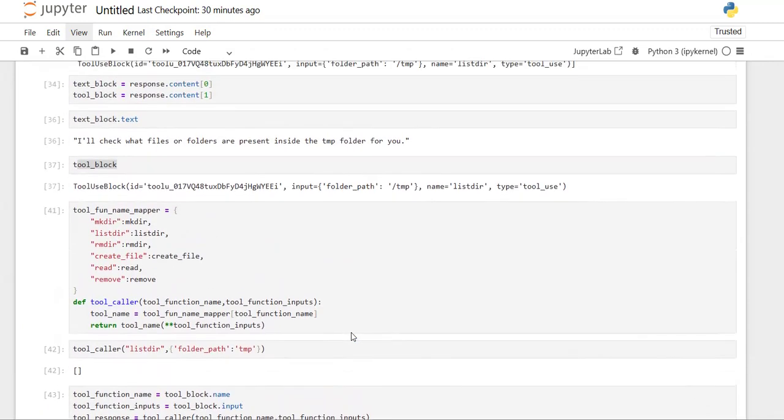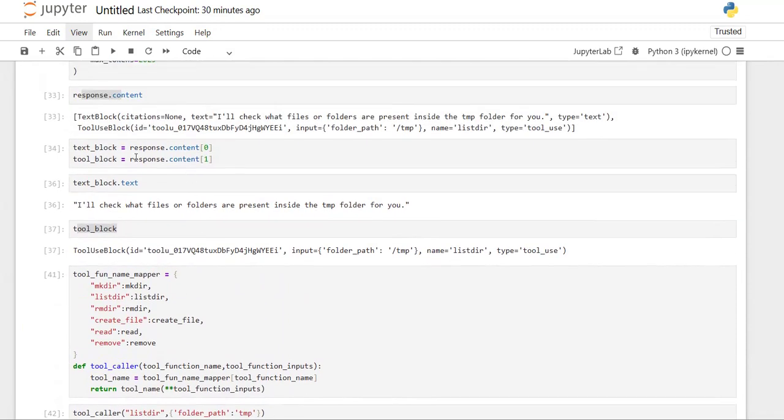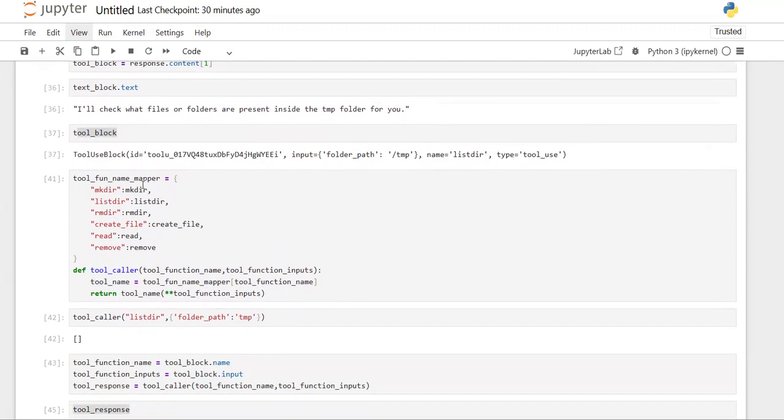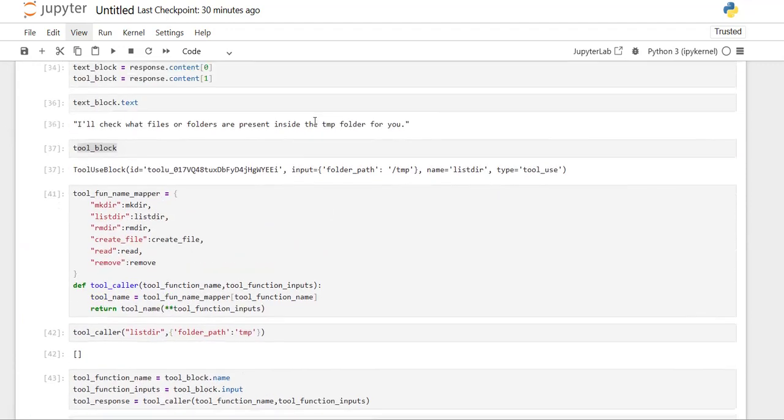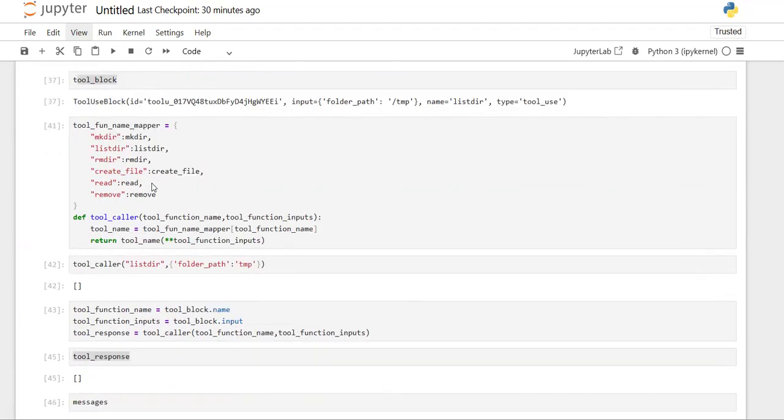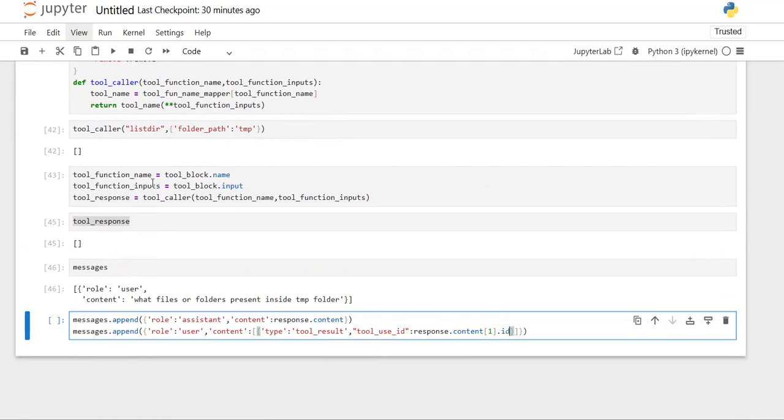So how to get that? response dot content of one will provide me this tool block. Inside this, where the ID is, dot ID. So I'm providing this. Then I need to provide the result as well, right? The response as well, right? So how to provide that response? To provide that response, I'm providing content.